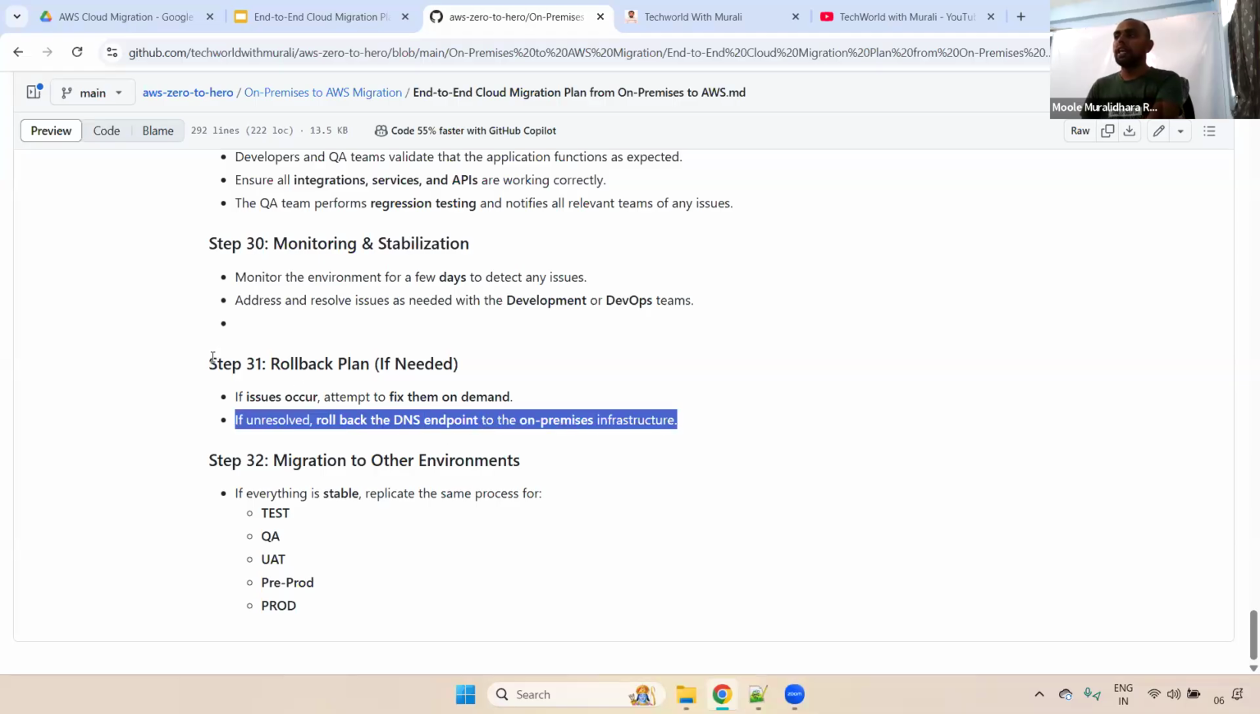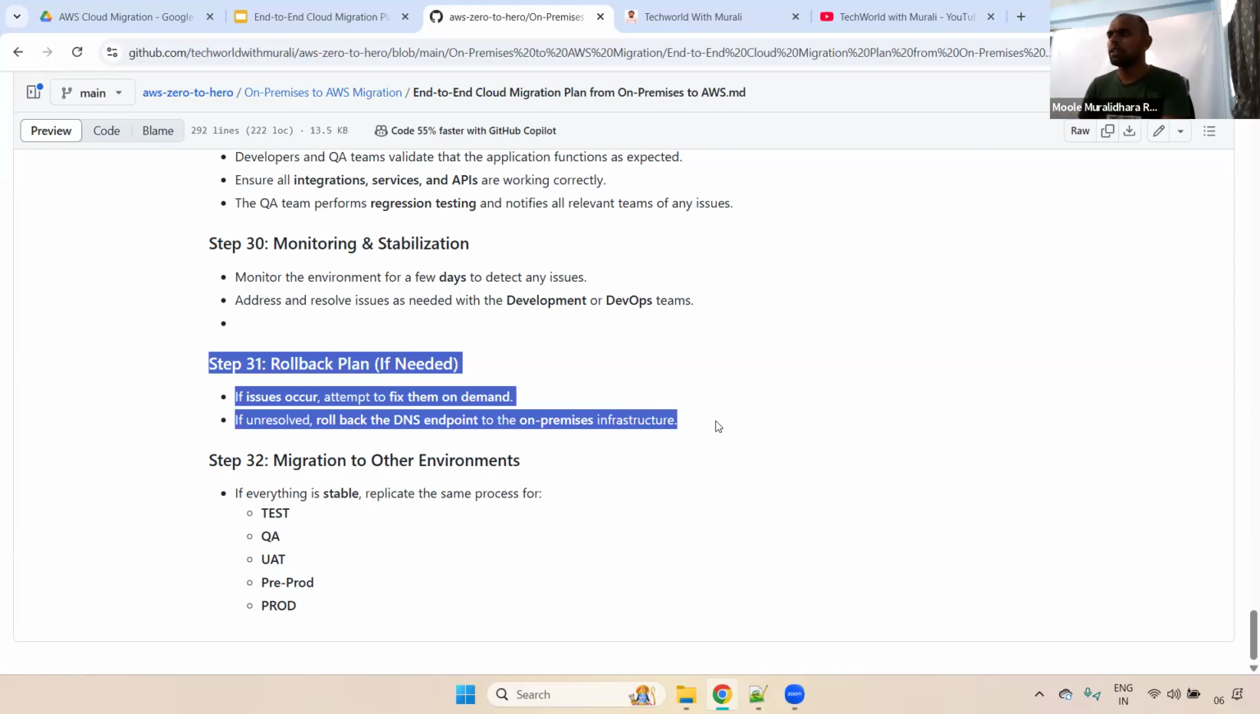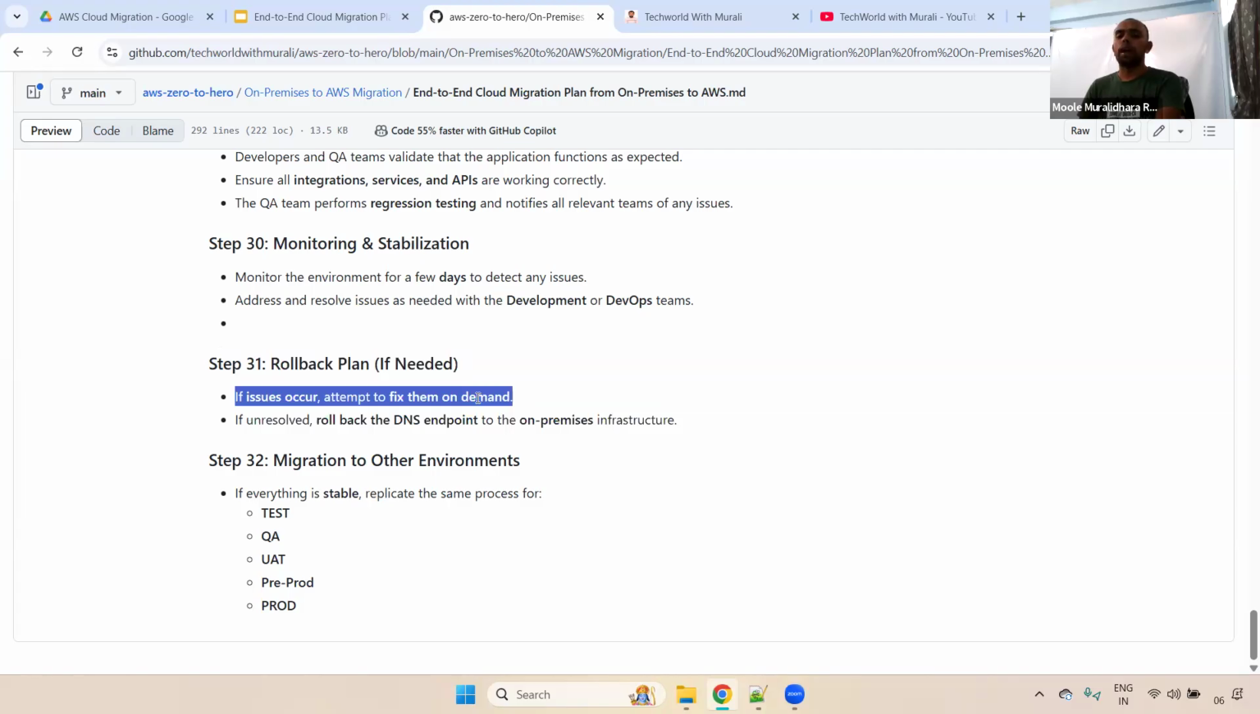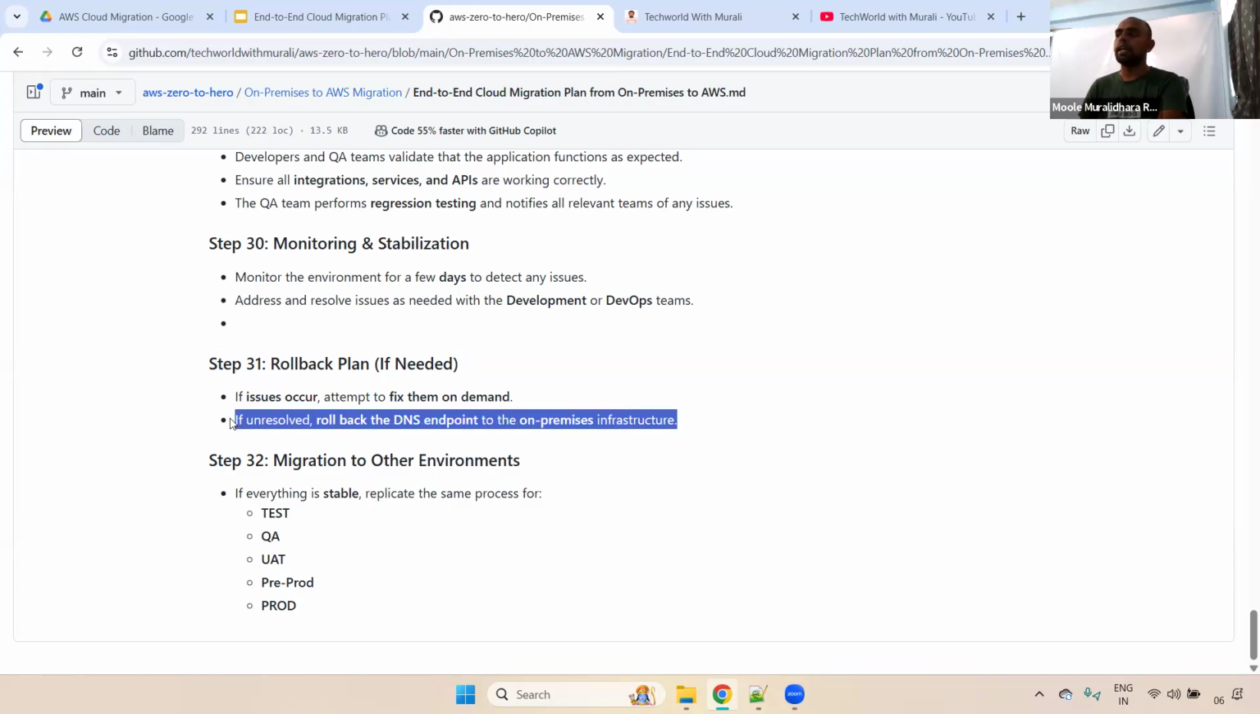This usually depends. Sometimes, once your migration is done, everything's fine. Sometimes some issues occur and we may need to roll back, because we don't have any option to fix it immediately. It may take a little bit of time to write the code, maybe 1 week or 2 weeks. So during that time, we'll roll back.